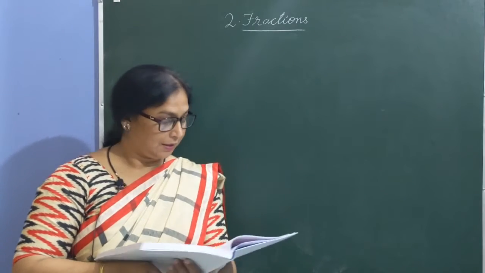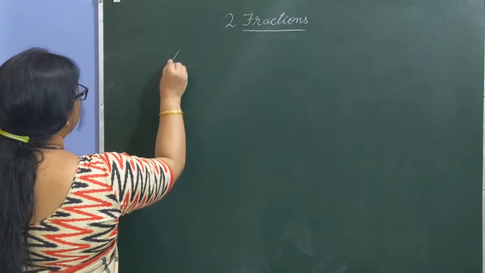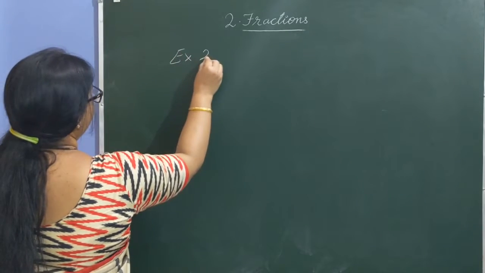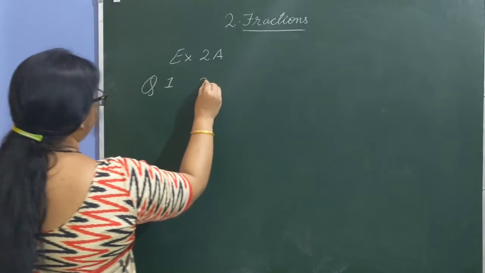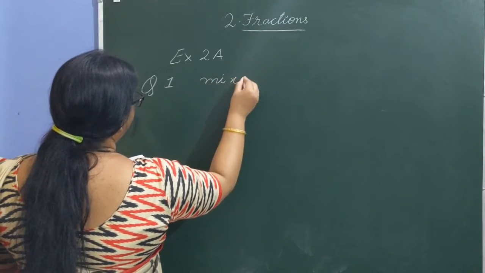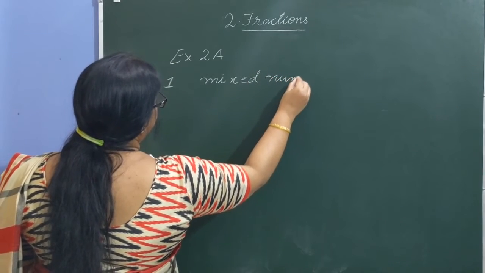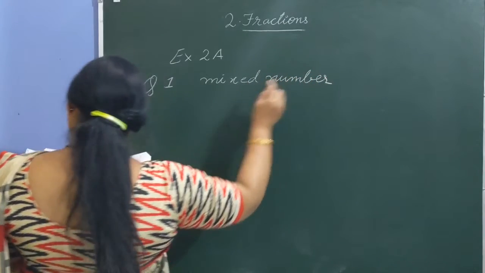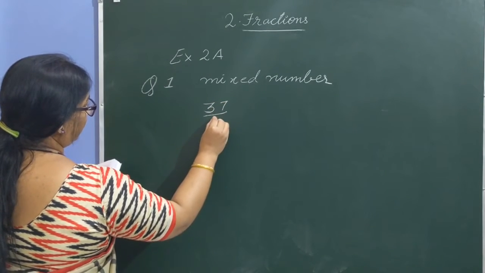So do with me. Here the first question is express as mixed number. Exercise 2A, question number 1. Convert them into mixed number. So let us do one question. The first one is 37 by 12.